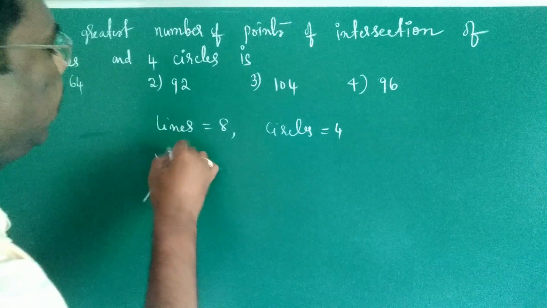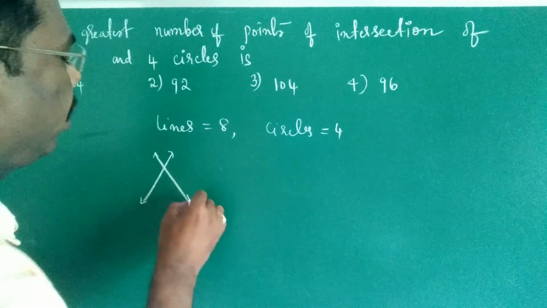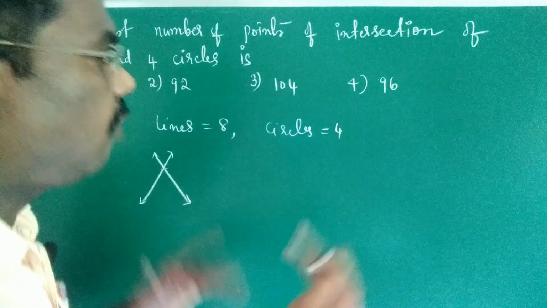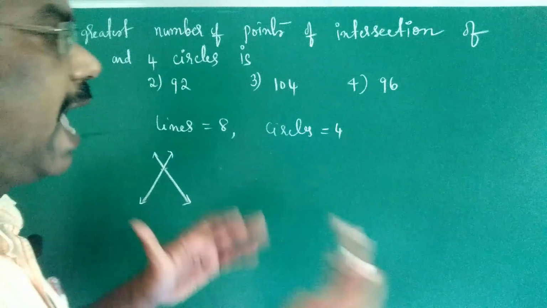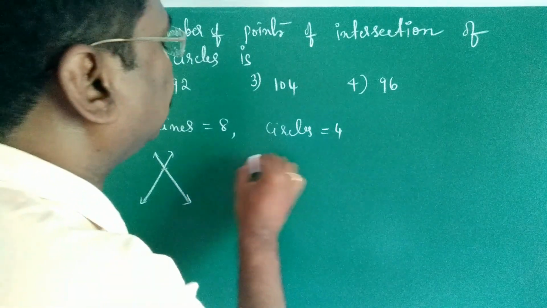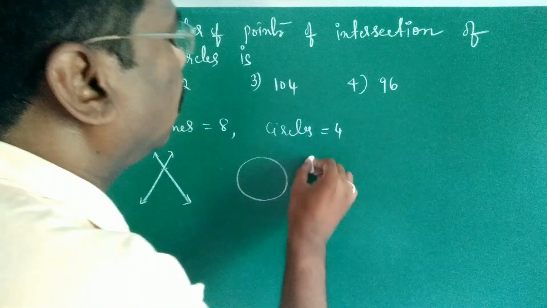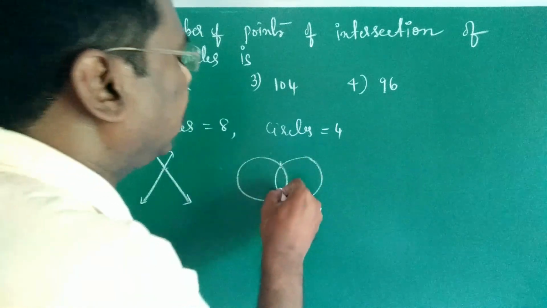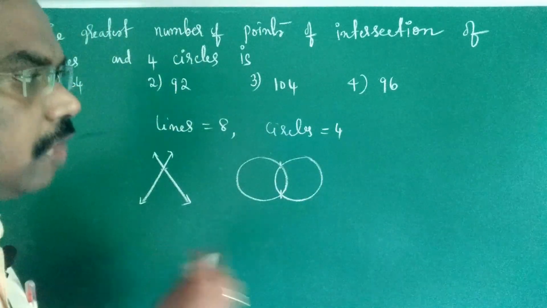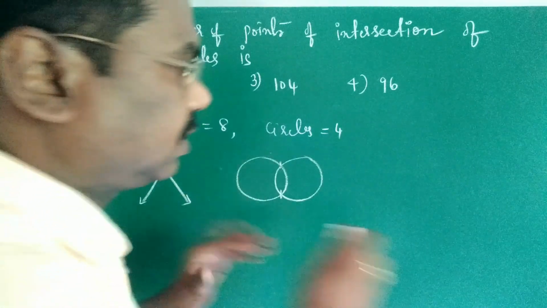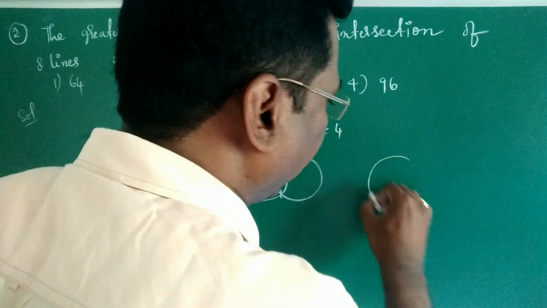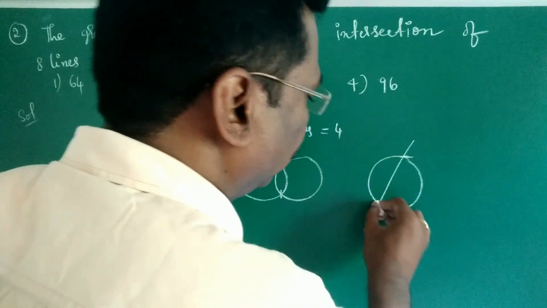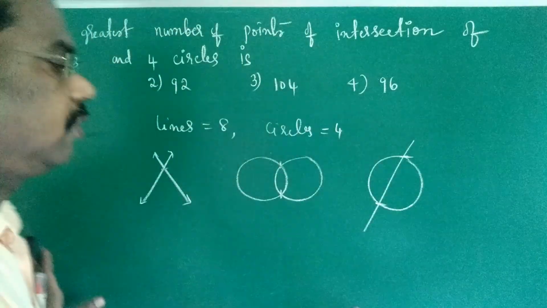The number of points of intersection of any two circles is 2. The number of points of intersection of one circle and one straight line, here also, is 2.